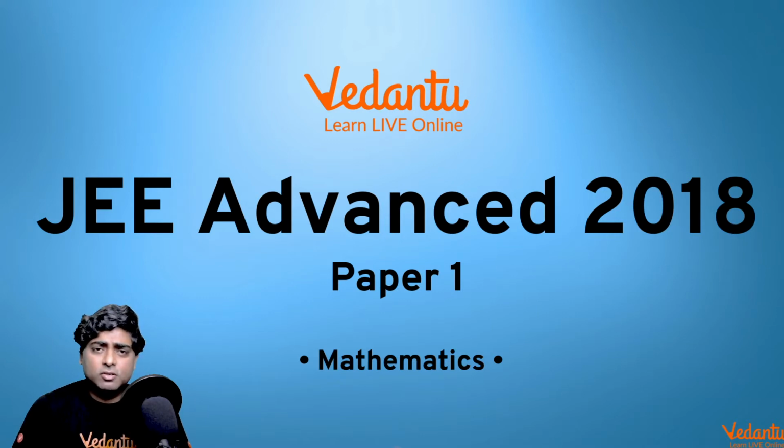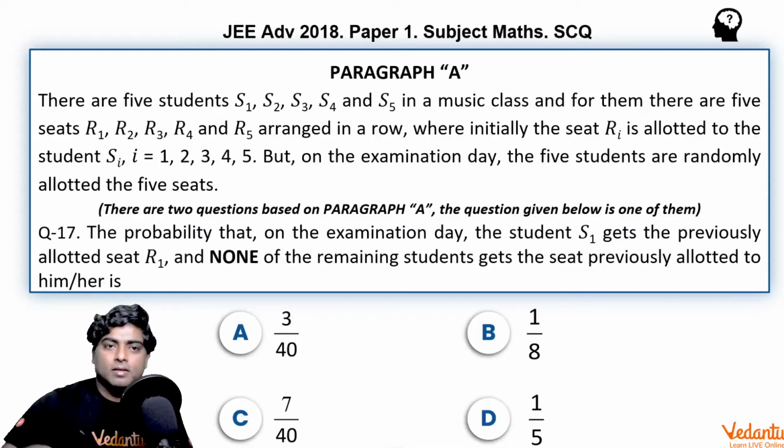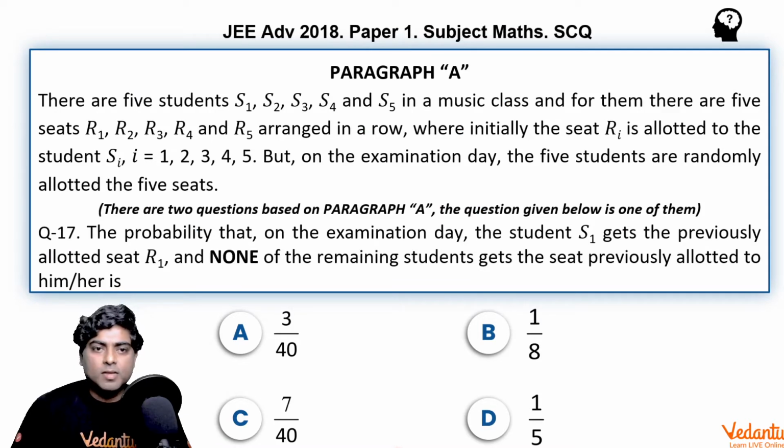Here we are presenting solutions for JEE Advanced 2018, Paper 1. The question taken in this video is from the chapter Probability, as in the paper. It's a very good problem, and this was asked under section Paragraph. So there are two problems. We'll see both the problems one by one.